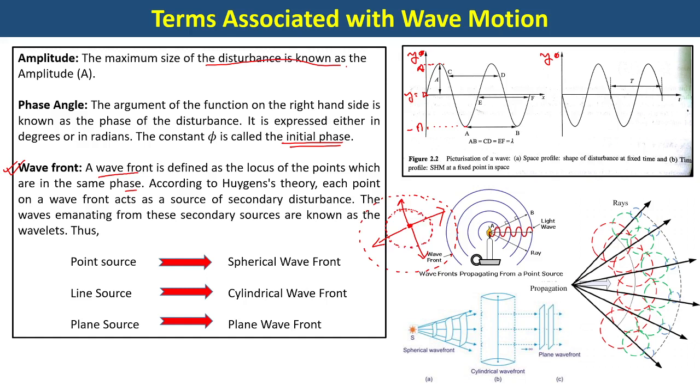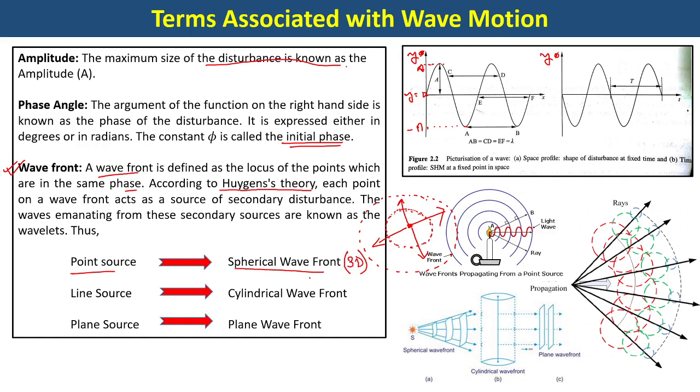So it's a little mathematical conception initially given by Christian Huygens, but remember that the whole idea of the chapter of wave started with the conception of wavefront. All right. So how exactly does the shape of wavefront look? If there is a point source, there will be a spherical wavefront. By the way, I'm talking about sphere because I'm talking about 3 dimensions. In 2 dimensions, it will be a circle.